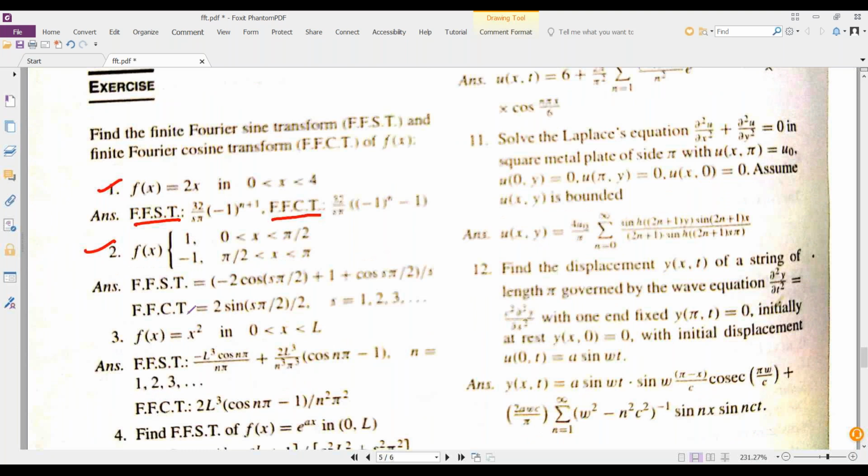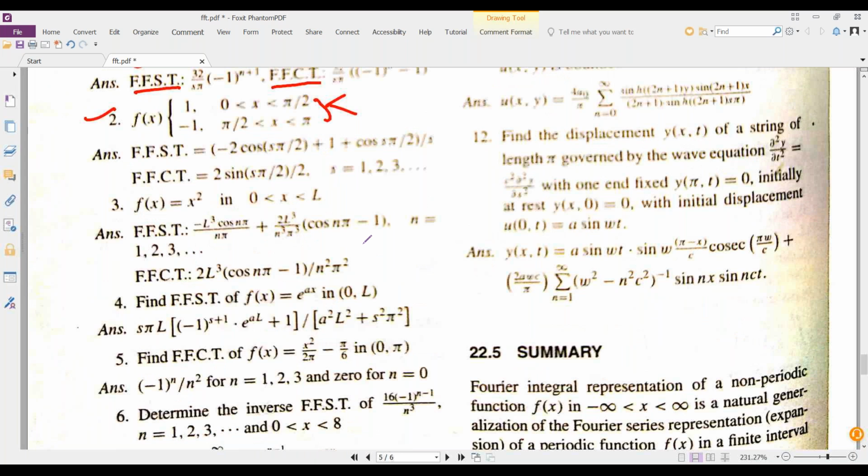In the beginning it was asked: find the Fourier sine transform and the cosine transform for the function f of x equal to x in 0 to 4. For this, you need to compute the finite Fourier sine transform and finite Fourier cosine transform. Similarly, f of x is equal to 1 from 0 to pi by 2, and minus 1 from pi by 2 to pi. For this, again, compute both the finite Fourier sine and cosine transforms. For your reference, the answers are also given. Just go through them.